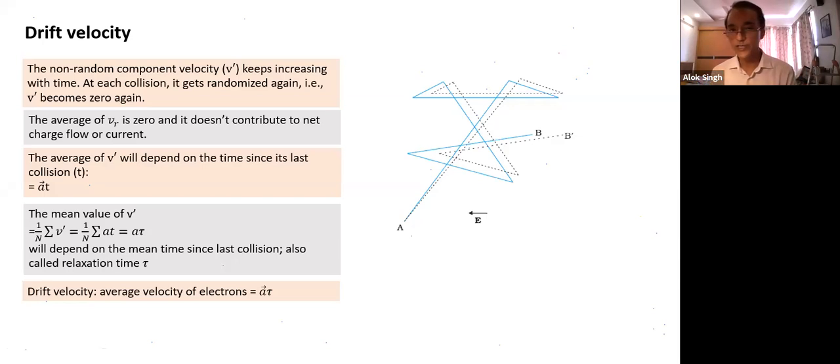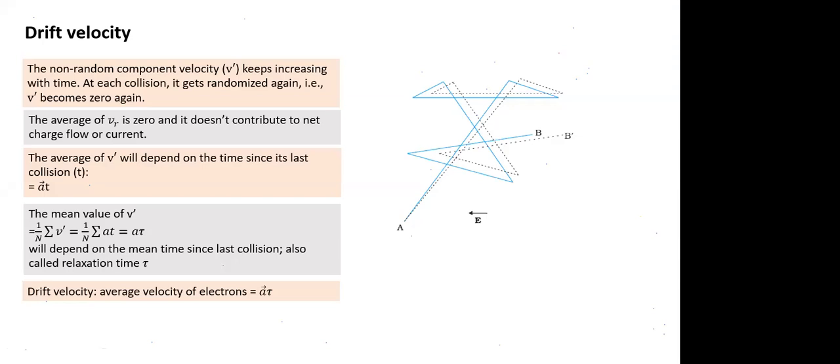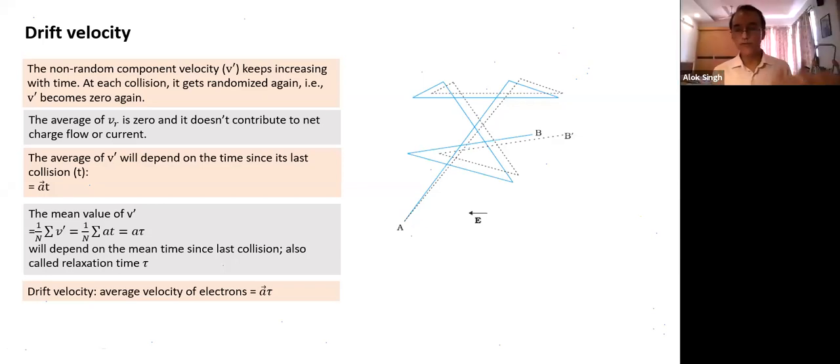Richa, have you followed this point? Yes, sir. So it will be a new constant, but lower than the previous constant, if the electrons started moving faster. The spacing between ions is the same. If electrons are moving faster, they will have collisions at more frequent intervals. So they accelerate for a shorter period of time, and the velocity again becomes zero. So drift velocity also will reduce.